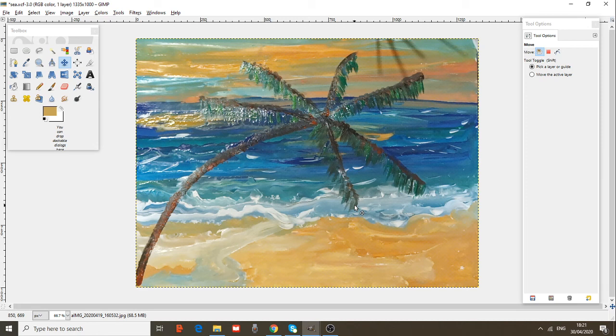So the best way is to duplicate your image. So if you make a mistake, delete the layer and have the original image. Because if you have just one and make many mistakes on it, then it is impossible to bring the original image back again. You will lose your valuable work.